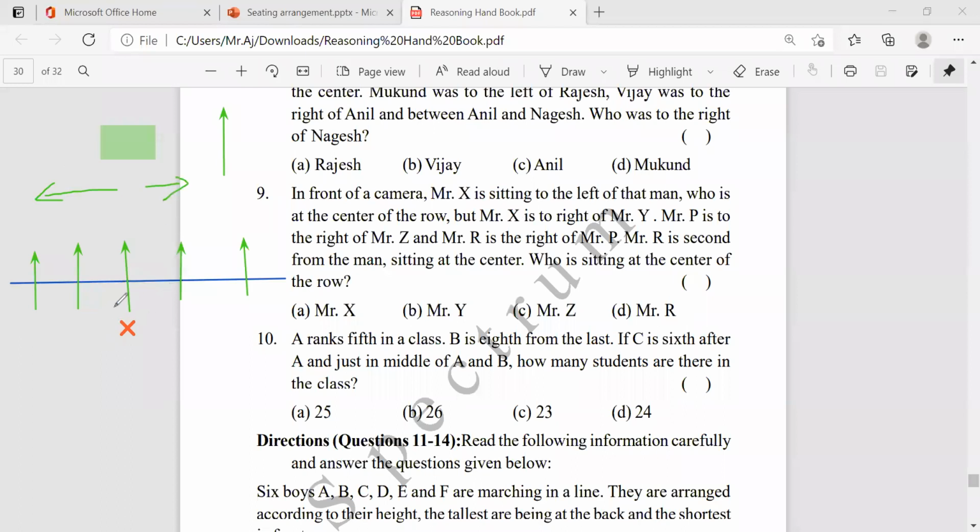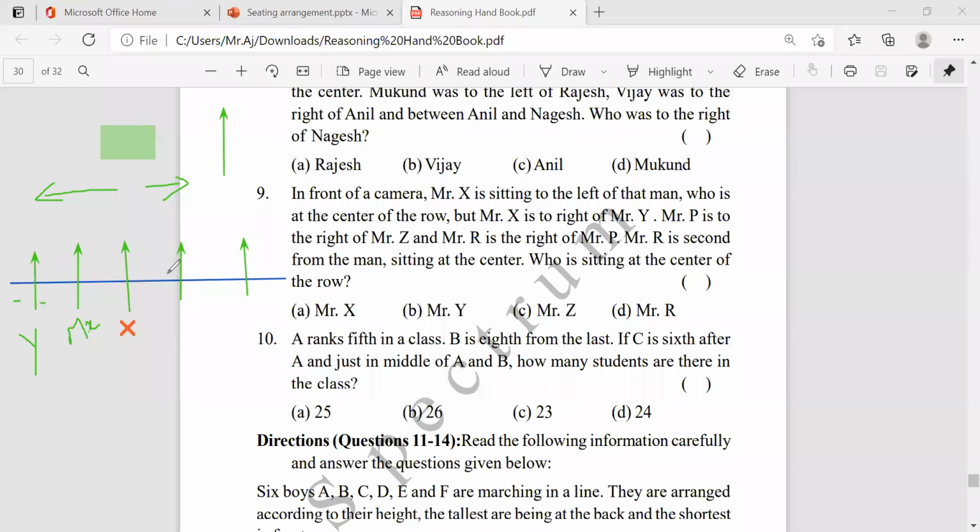So Mr. X sits to the left. Mr. X is here. But Mr. X is to the right of Y. Right of Y means this side, so take Y here, with left and right. Mr. X is right of Y also, right? Clear up to this.